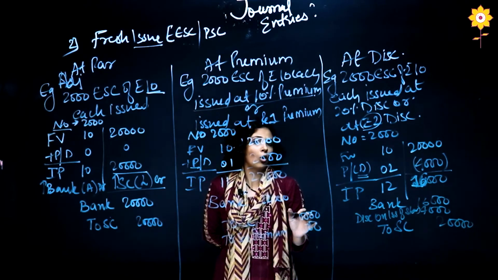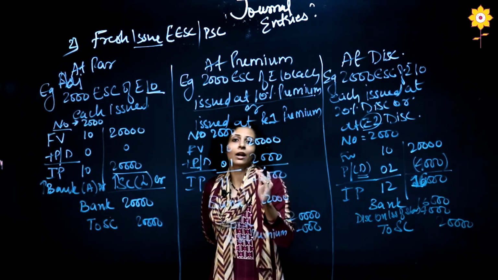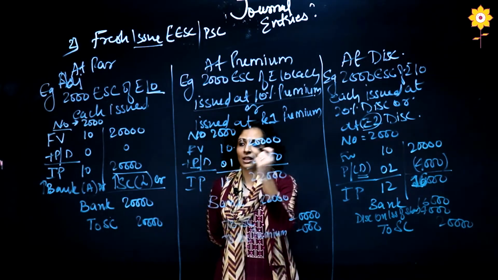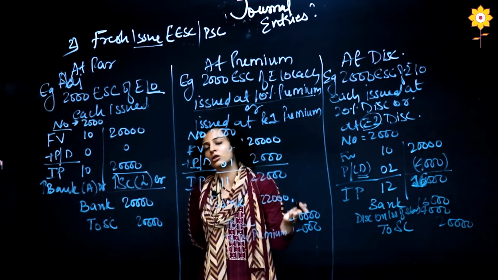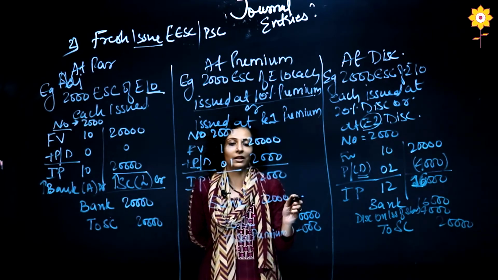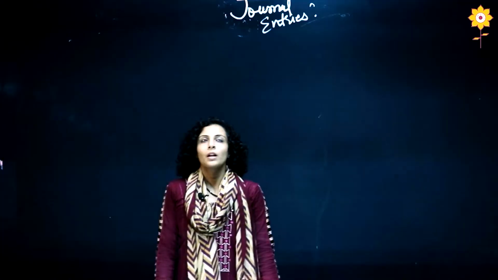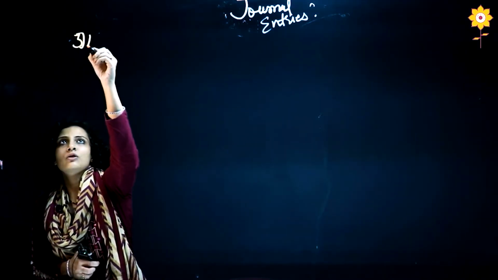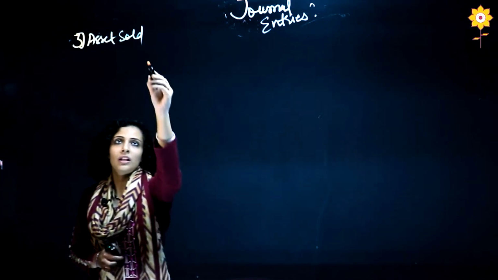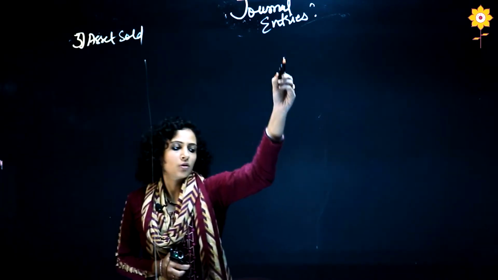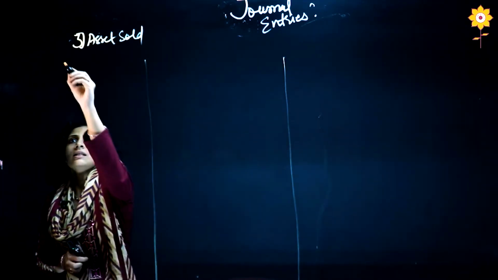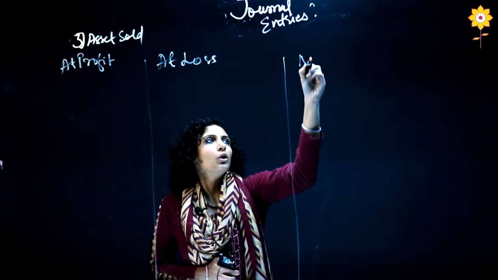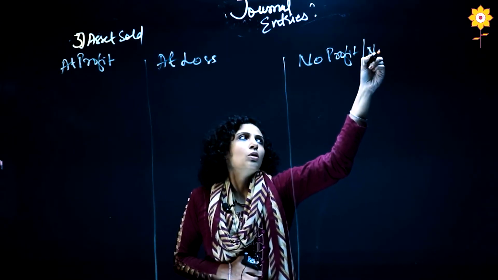The basic entry we always have to remember. Bank account is increasing, it is an asset having debit balance, so it will be debited, and share capital is also increasing, it is a liability having credit balance, so it will be credited. Now, let us come to the third journal entry, which is assets sold. Again, in assets sold, there will be three situations. We will see. One is at profit, second is at loss, and third, no profit and no loss.